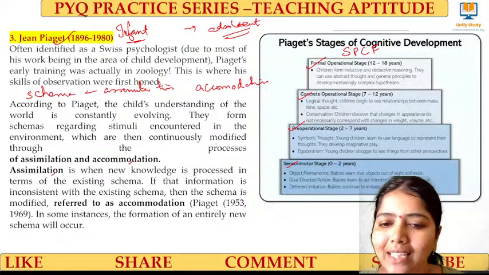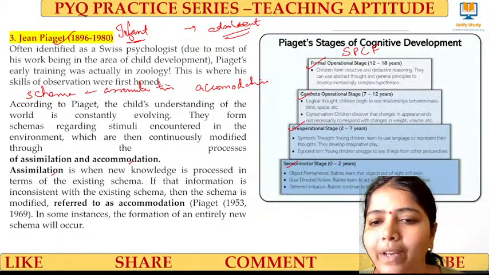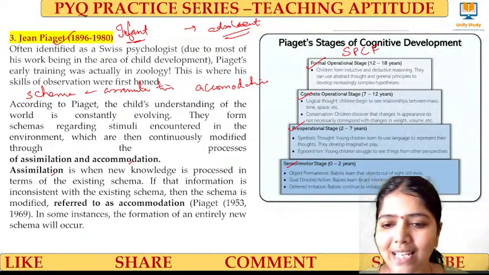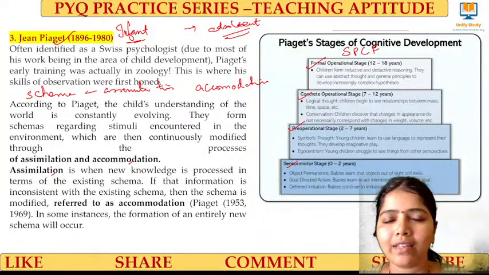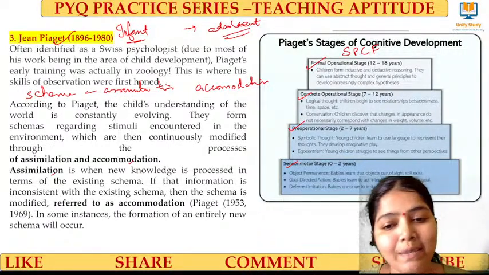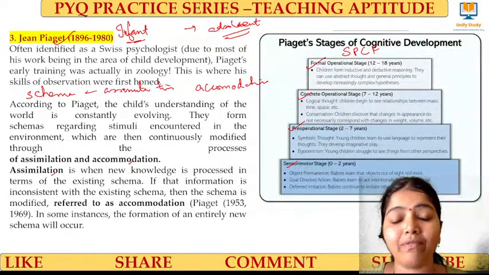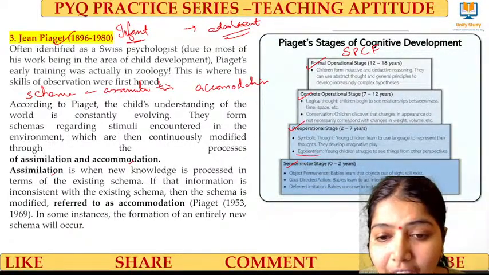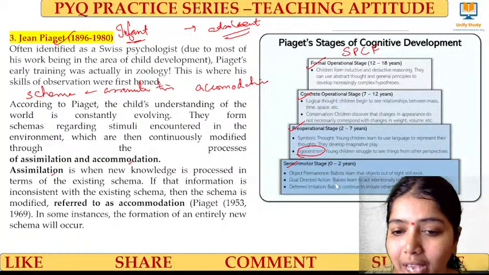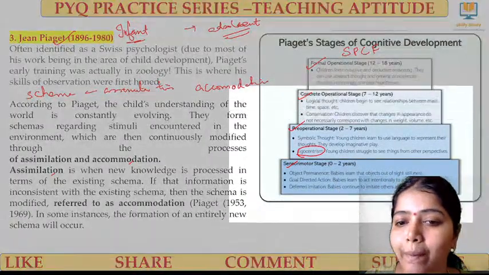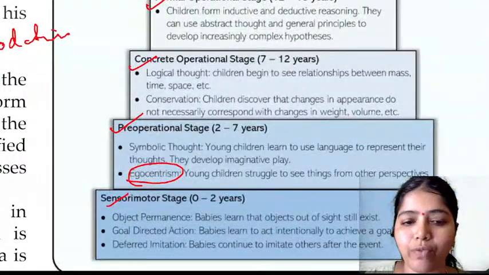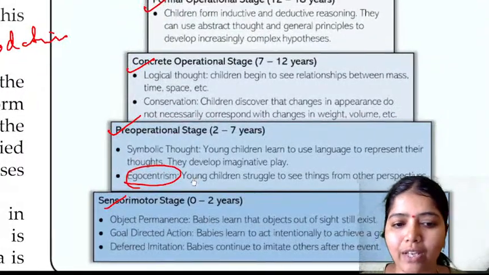Three things. And these are the stages: sensory motor, pre-operational, concrete, and formal. Sensory motor is the newborn child, right? They will just imitate what we do. Pre-operational is 2 to 7 years of age. They will learn languages, and they are very, very egocentric. I'll zoom this image. You can get questions. Those who are preparing for the upcoming NET examination, for them also it will be very useful. Kindly go through.